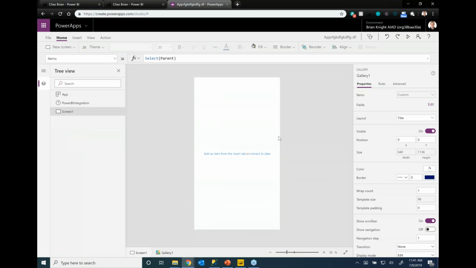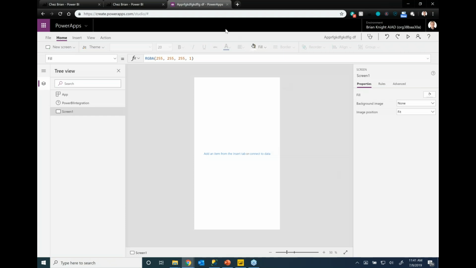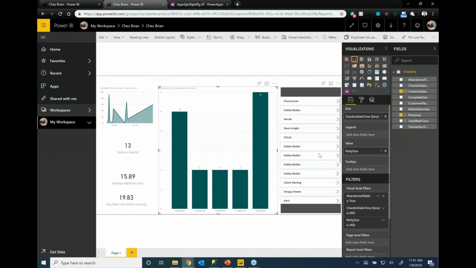The reason I'm going to start from scratch is, imagine a scenario. I'm looking at this report, and, oh, that's right, I had that huge party that had to wait an hour. I want to go ahead and add some new data into the report. So I'm essentially going to make my report actionable and make it where I can interact with it.